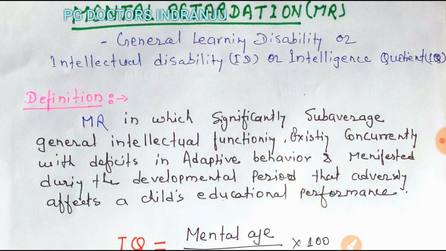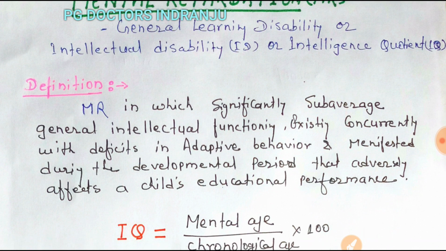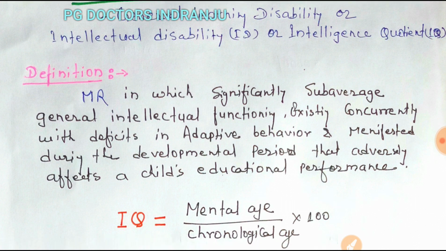The WHO definition of mental retardation is significantly sub-average general intellectual functioning existing concurrently with deficits in adaptive behavior and manifested during the developmental period that adversely affects a child's educational performance.